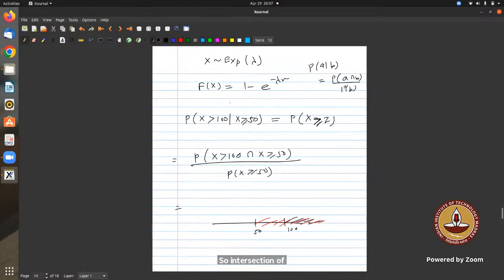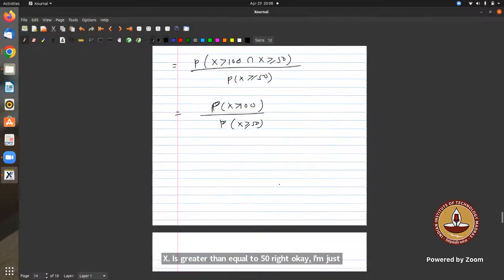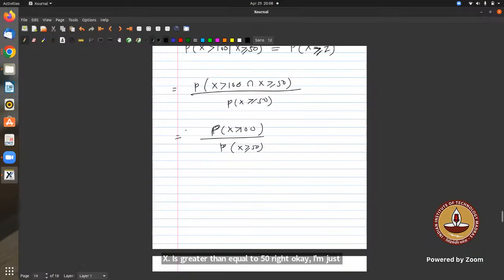So the intersection will be X greater than 100. This is nothing but the probability that X is greater than 100 divided by the probability that X is greater than or equal to 50. I'm just solving the left part of it, then we'll solve the right side of it.